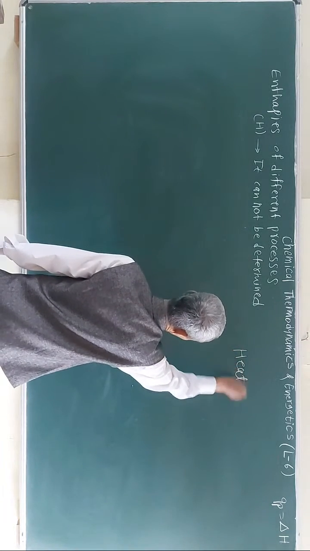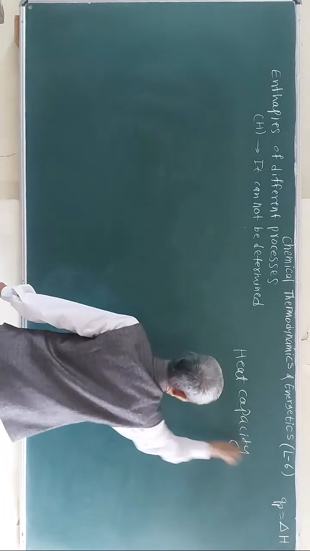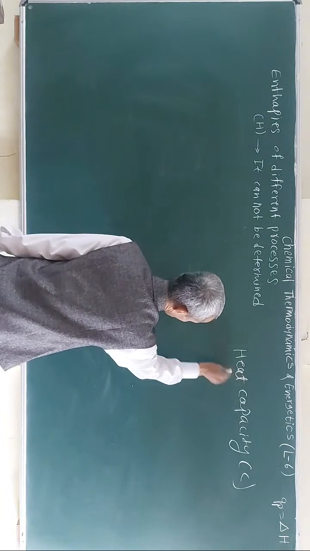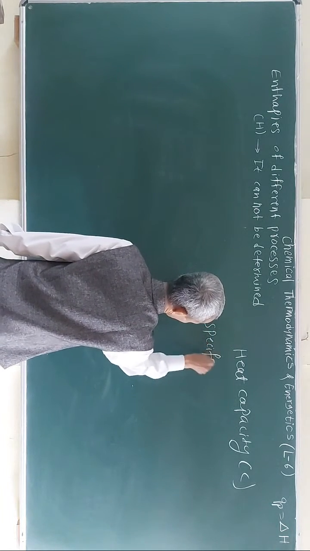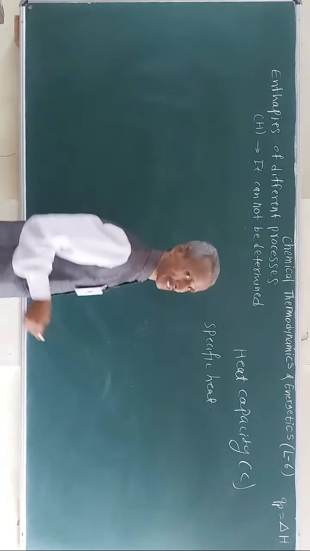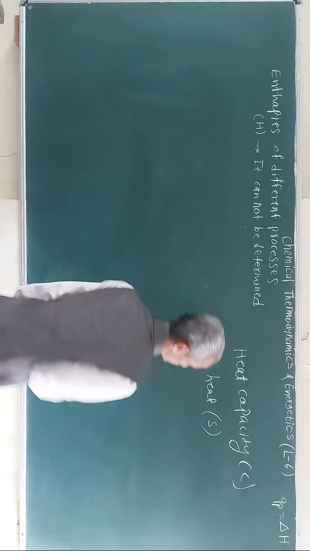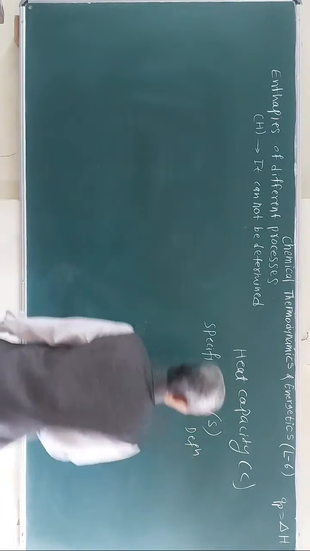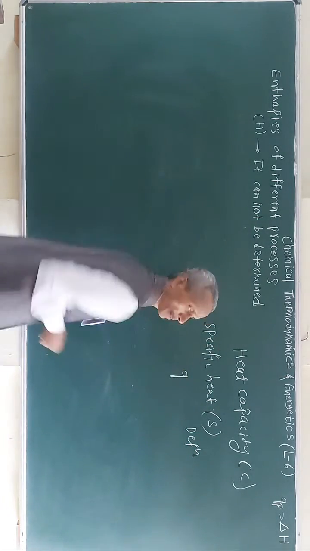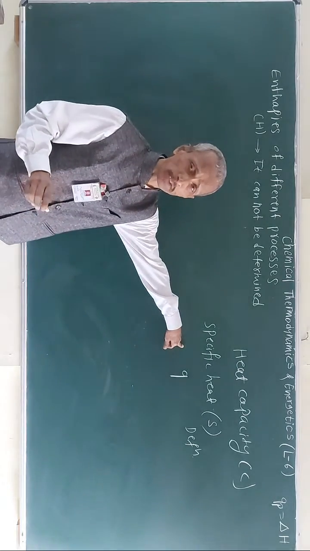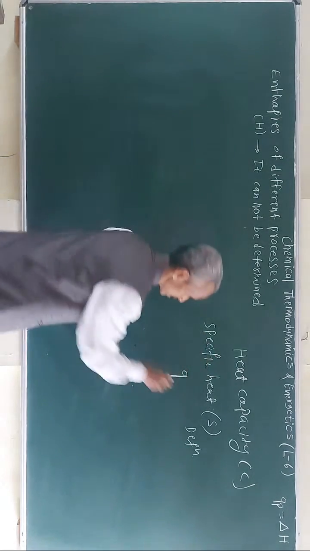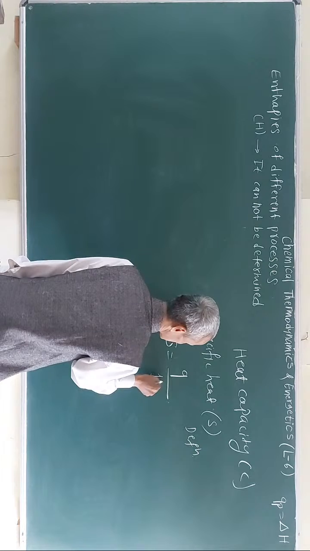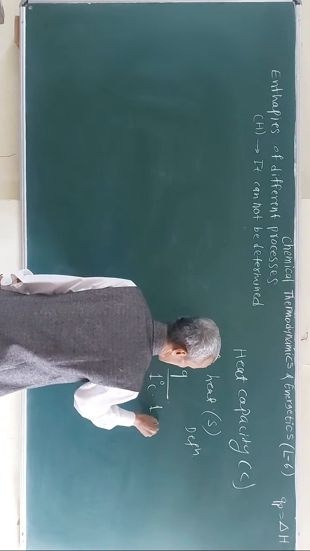Heat capacity is denoted by C. It was already discussed during the last lecture, but in short, here first consider specific heat. Specific heat can sometimes be denoted by S. By the definition, the amount of heat absorbed by the substance, that is 1 gram of substance, to raise the temperature by 1 degree Celsius. So here the S is for 1 degree Celsius temperature and 1 gram substance.